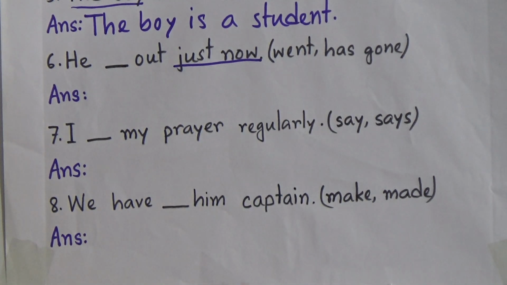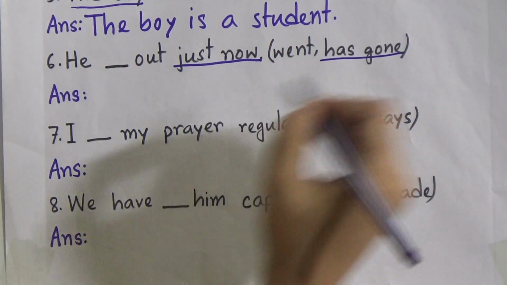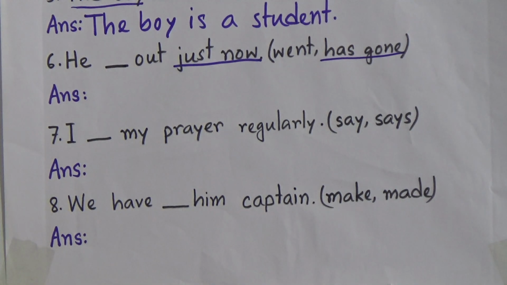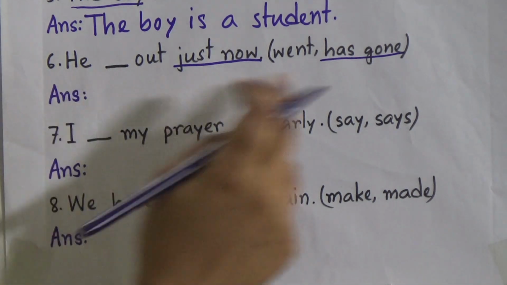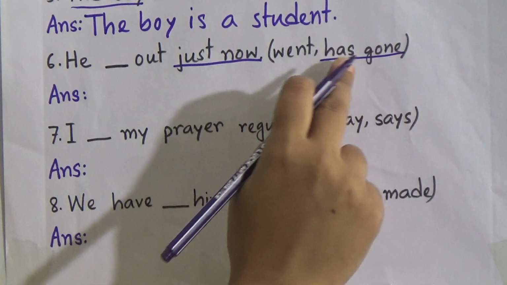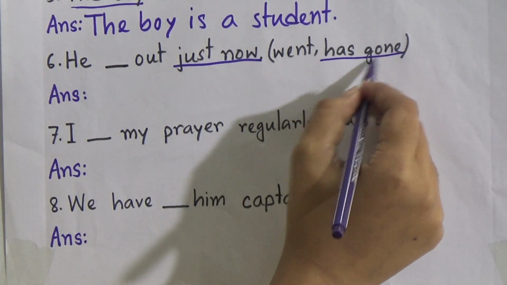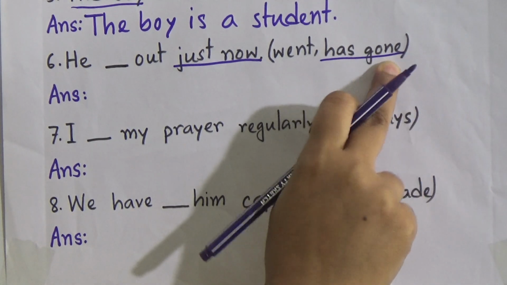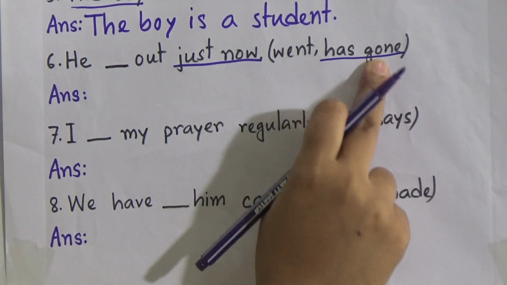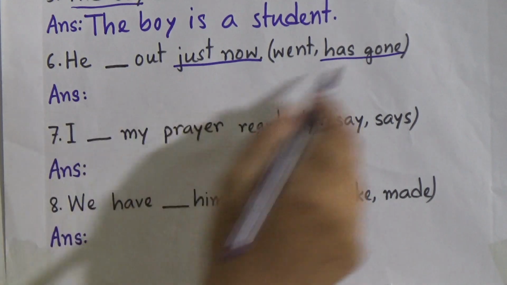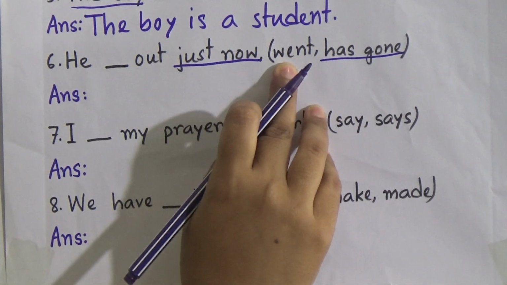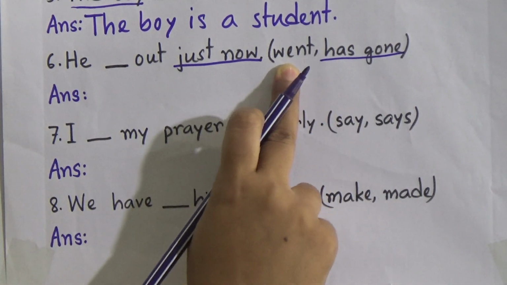Yes, you are correct. Our correct answer will be has gone, because in the present perfect tense, after subject we need to add have or has verb, and then there will be the past participle form of the verb, and gone is the past participle form of the verb go. So this is our correct answer, and went is the past form of the verb go.